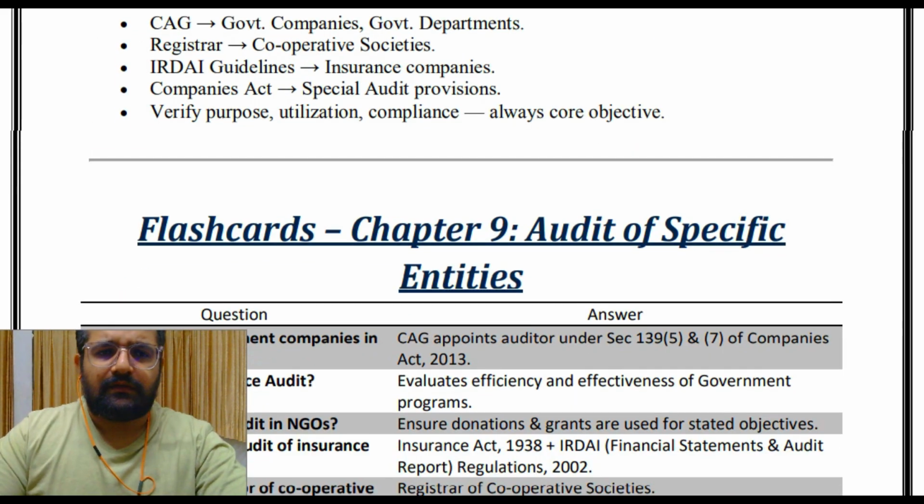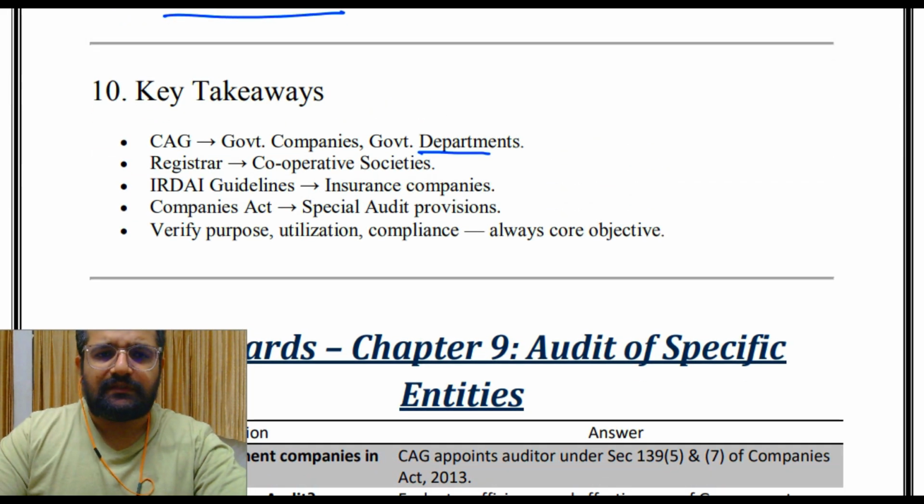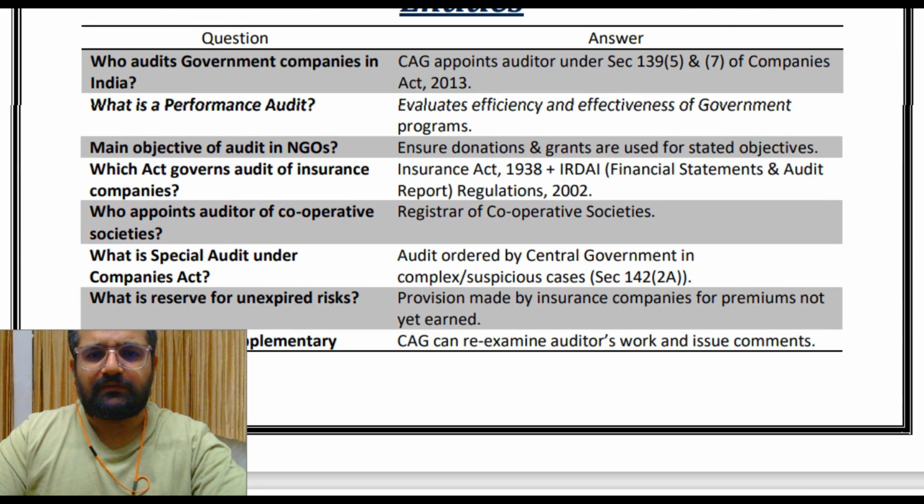Then the Comptroller and Auditor General, that is CAG, audits government companies and government departments. Registrar for cooperative societies, IRDA guidelines for insurance companies, Companies Act special audit provisions. Verify purpose, utilization, compliance; always score objective. Then here are our flashcards, or the expected questions.